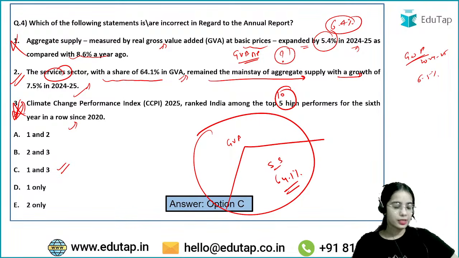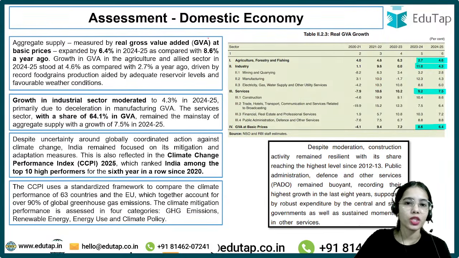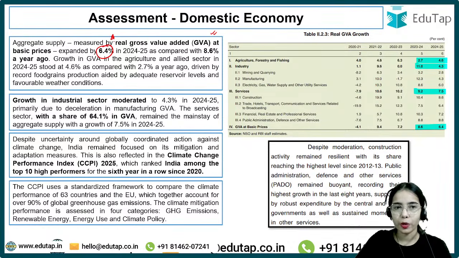So the answer here is C. Got it? Any confusion anyone has in this? So aggregate supply measured by real gross value addition at basic prices expanded by 6.4%. This is another important data compared with 8.6% a year ago.